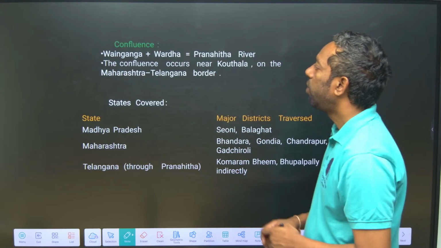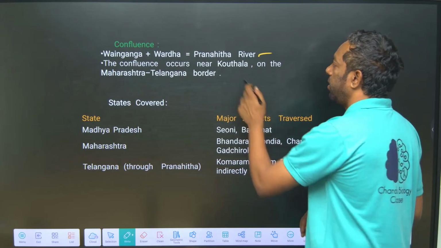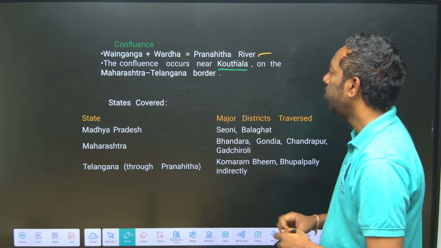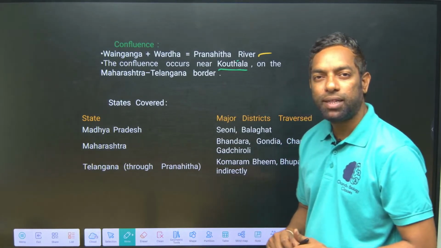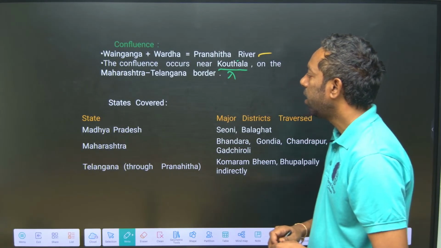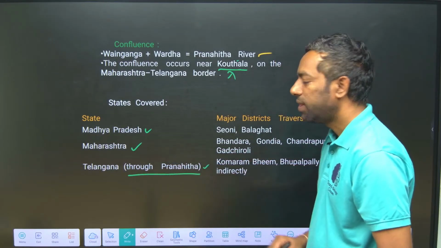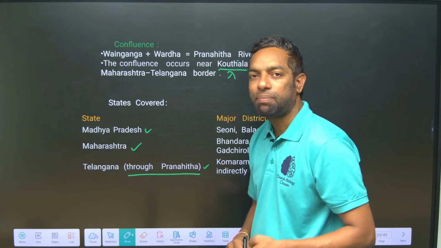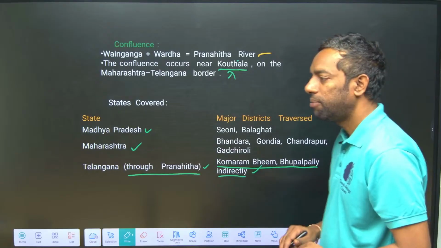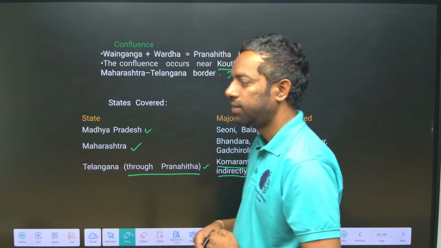Wardha and Wainganga make the Pranahita river, right? Where do they meet? At Kouthala, in Komaram Bheem Asifabad district, Kouthala Mandal, Wardha and Wainganga make the Pranahita. Wainganga flows through Madhya Pradesh, Maharashtra and Telangana as the Pranahita. In Telangana it flows through Komaram Bheem and Bhupalpally districts. I hope you guys understand this.